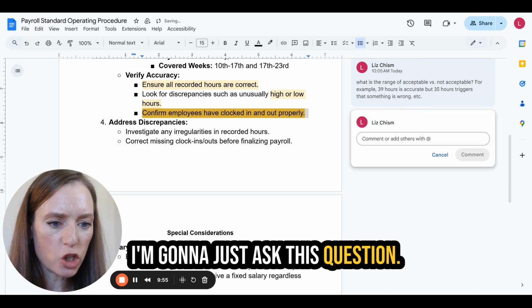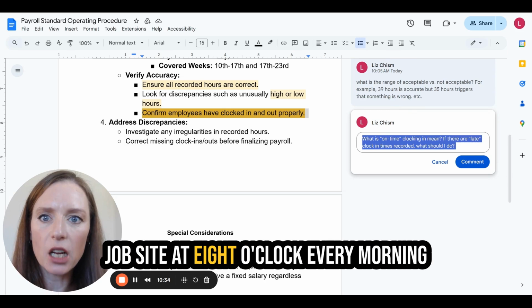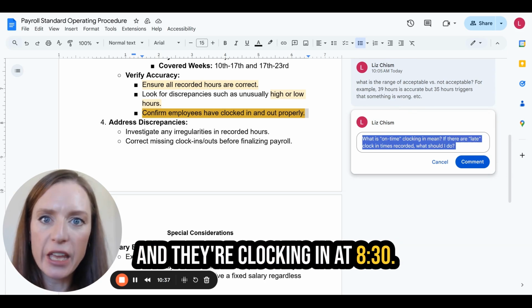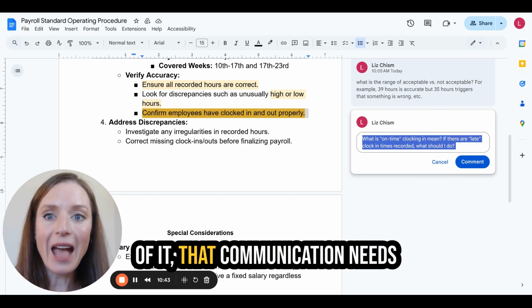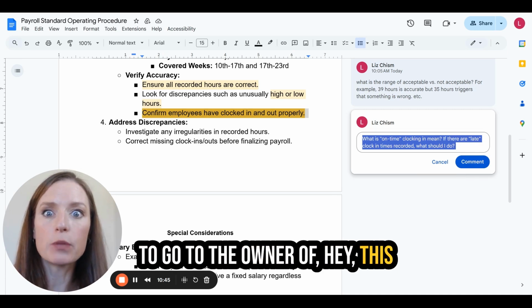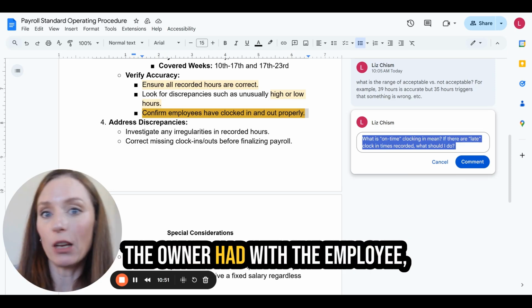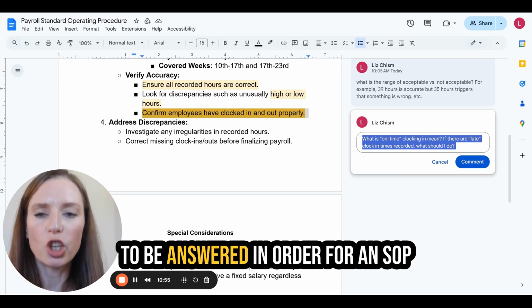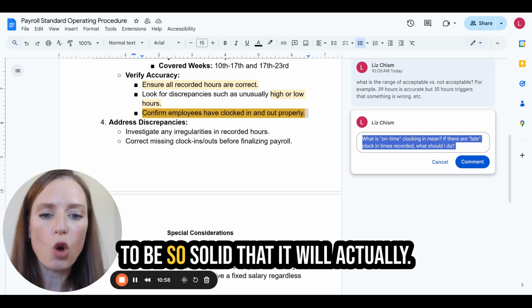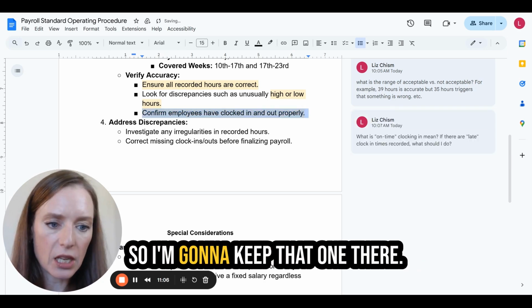I'm going to just ask this question. What does this mean? If somebody is supposed to be at the job site at 8 o'clock every morning and they're clocking in at 8:30, if I'm the one taking over this SOP and now I have ownership of it, that communication needs to go to the owner of, hey, this person's late every single morning. Maybe that's a communication that the owner had with the employee, and then it's totally fine. But these are the types of questions that need to be answered in order for an SOP to be so solid that it will actually take responsibilities off your plate, free you up, and grow your business. So I'm going to keep that one there.